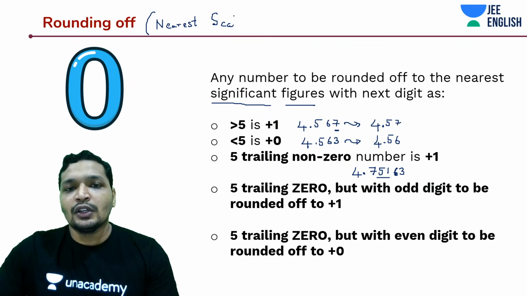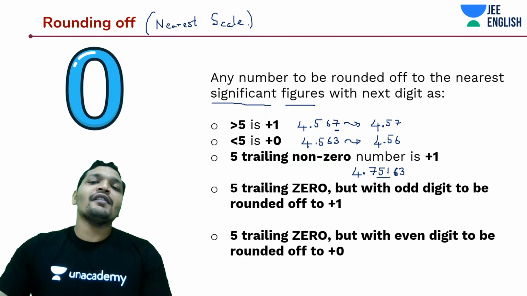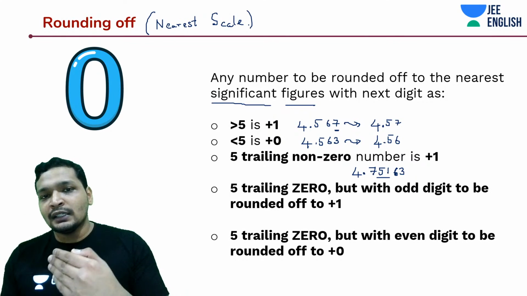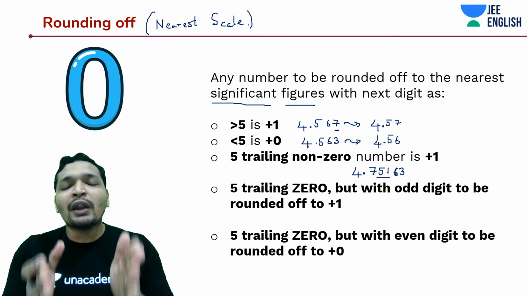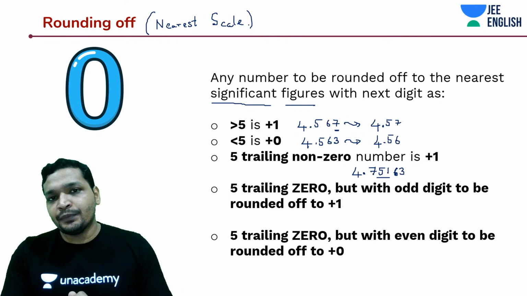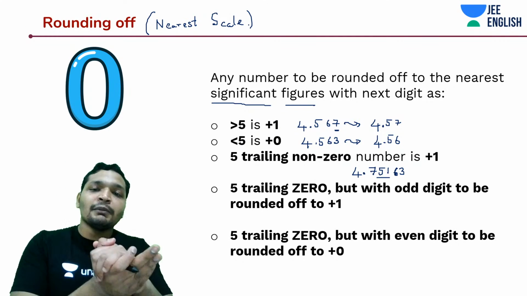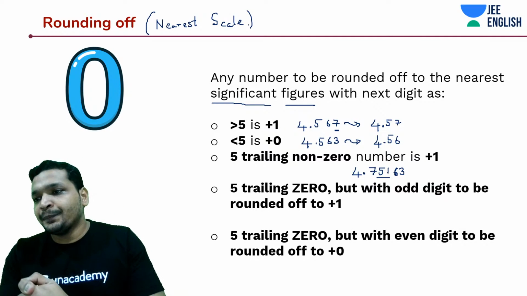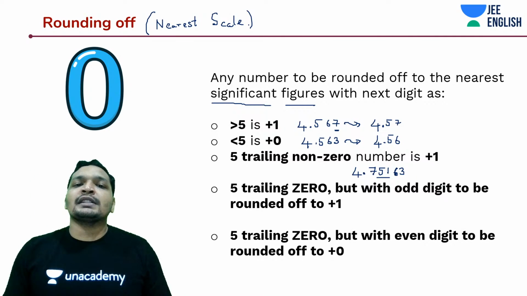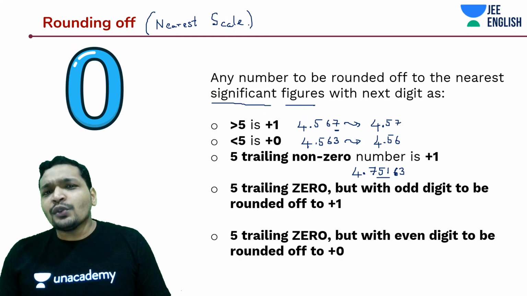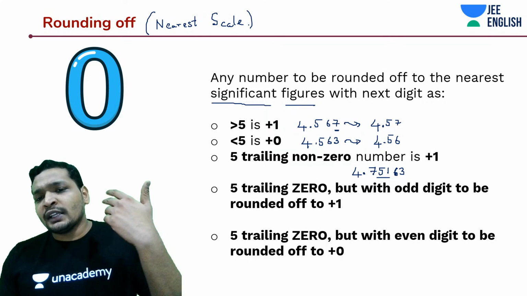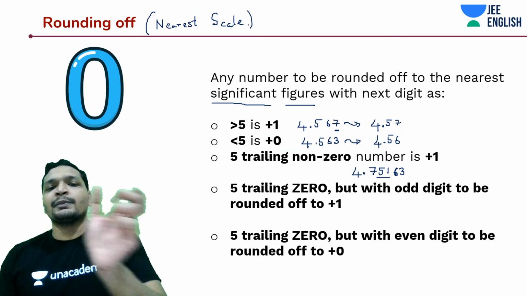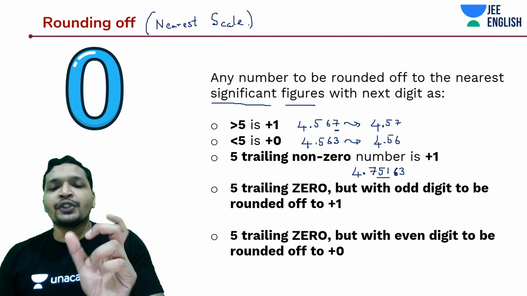Okay. So if on a scale I have measured up to 1.751 meters, and I tell you it is near 1.8 meters, that is correct. But if I told you it is more than 1.8 meters, near 1.7 meters, that is not correct, right? That is the wrong way of expressing things. So that is why you are only concerned about the very next digit. That tells you the distance between where it should lie.